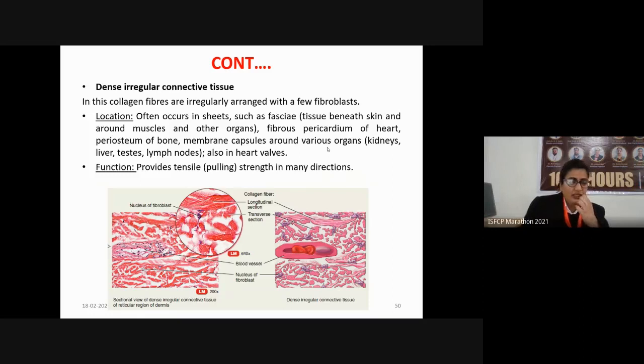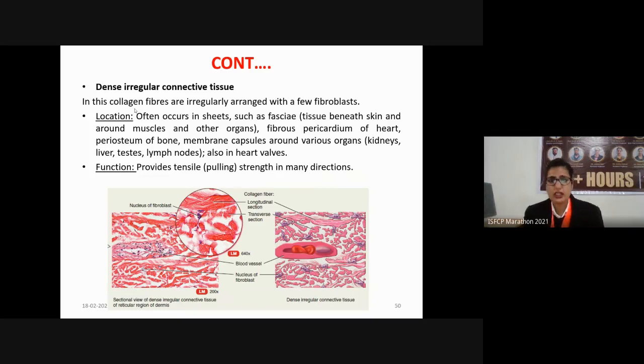Next, we have dense irregular connective tissue. So, what are dense irregular connective tissues? In this, the fibers present are mainly the collagen fibers, and they are irregularly arranged with a few fibroblasts between them. They are located in the sheets such as fasciae. What is fasciae? It is a tissue beneath our skin and around our muscles and various other organs.